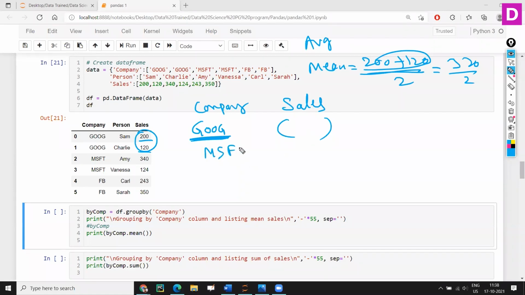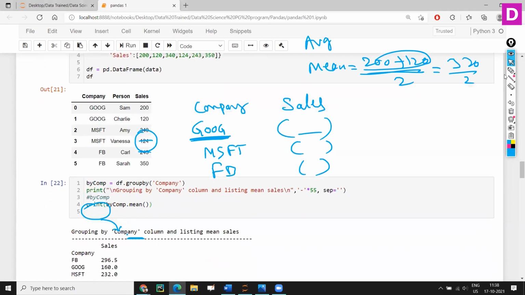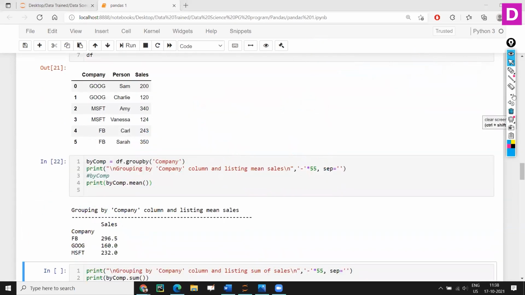I want Google average sales, Microsoft average sales, and FB average sales. How will I take that average? We have already grouped, so take that group and say mean. Let's execute this. Now you can see the companies have been grouped, and here you see the mean data. Google is 160: just add these two and divide by 2. That is the mean.